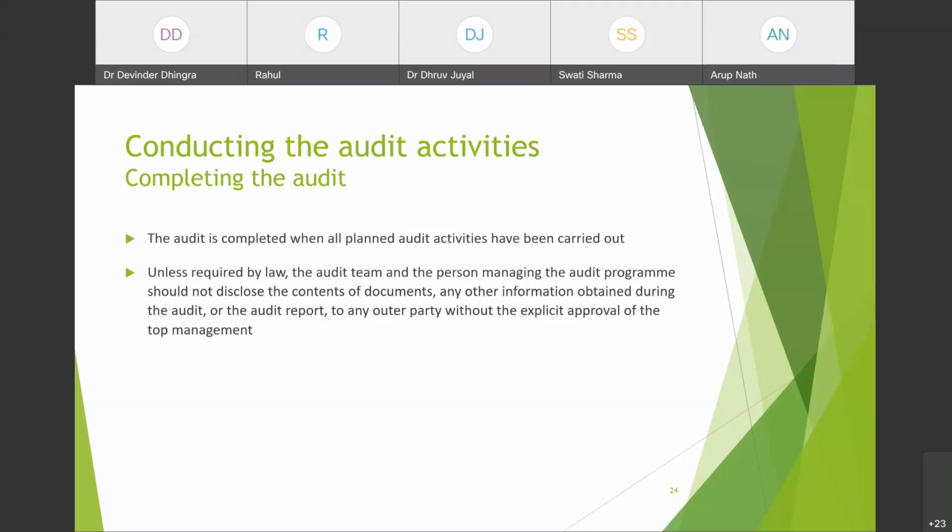Basically what power they have is delegated to each person, and according to that they have to decide. The person who is committing to the policies and procedures of the FSMS and who is providing the resources for the FSMS is considered as top management here.